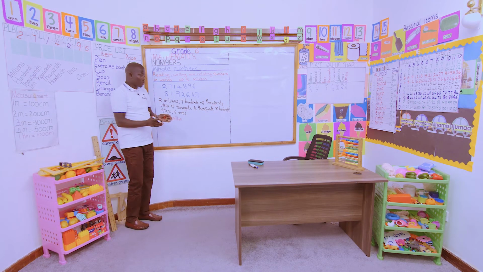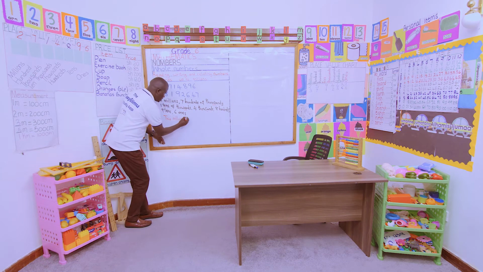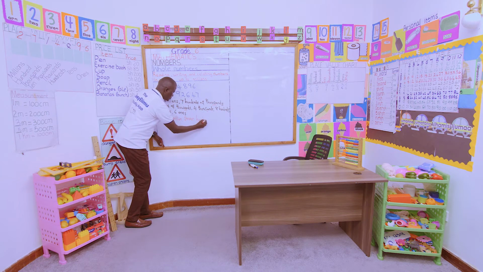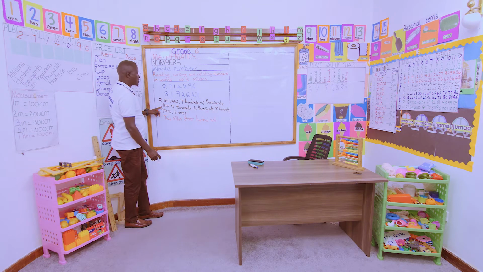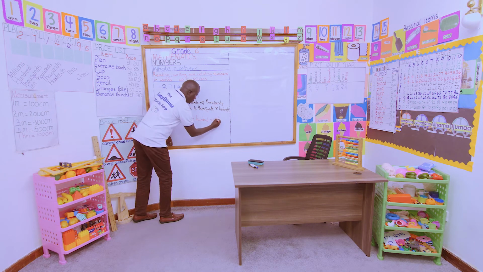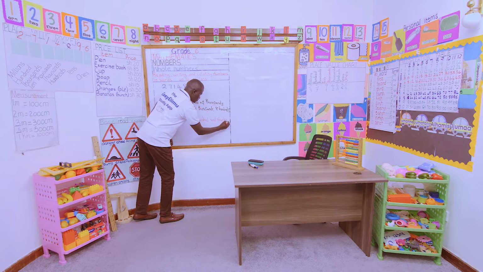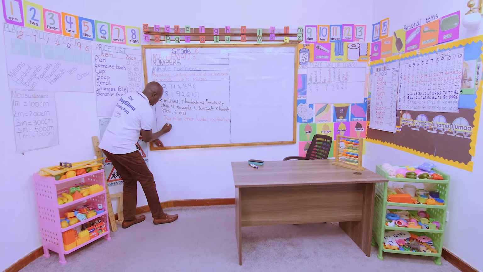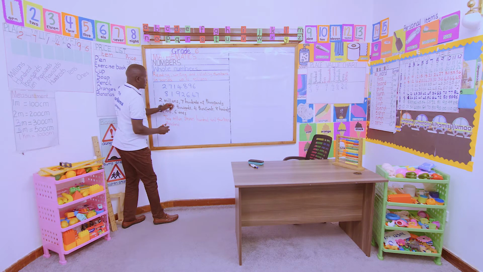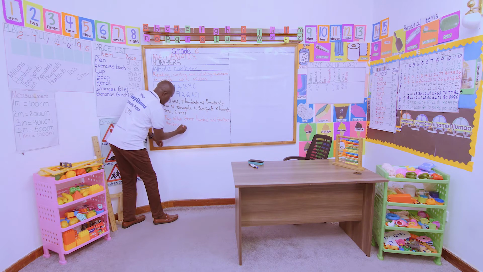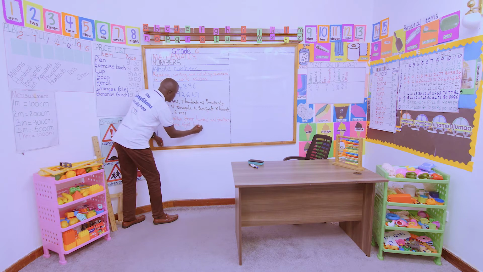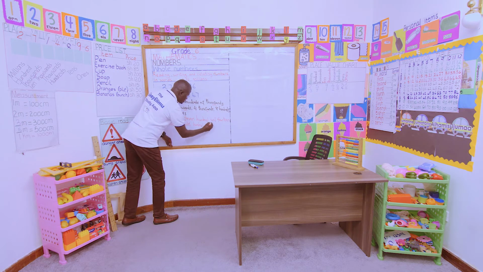So the three groups of thousands, we write now 714,000, and 800 and 96.